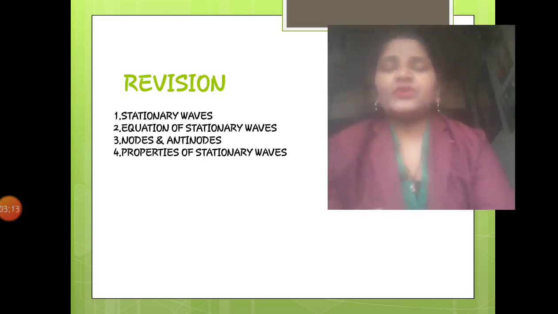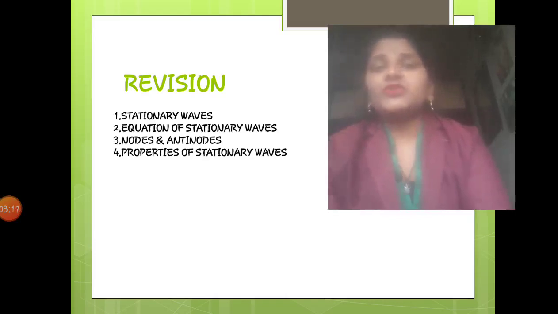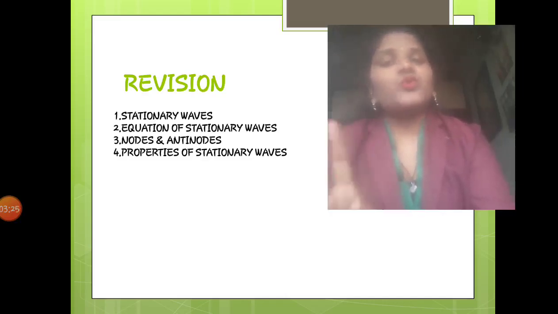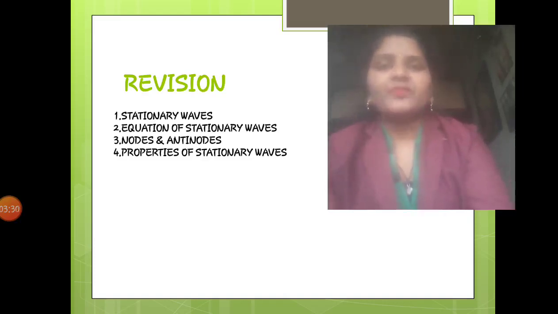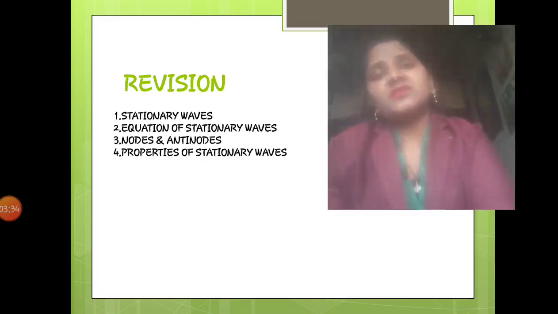The distance between two successive nodes is lambda by 2. The distance between two successive antinodes is lambda by 2, but the distance between one node and one antinode is lambda by 4. Even this term we have seen. While we are considering stationary waves, these are standing waves, right? So motion is not there.